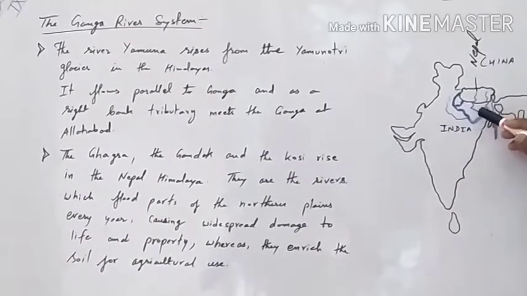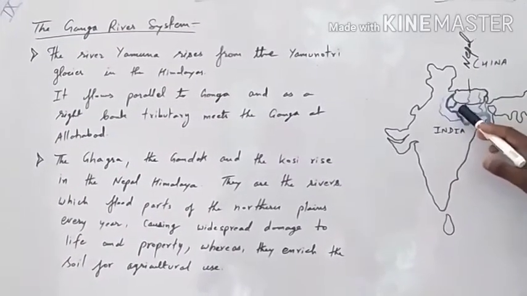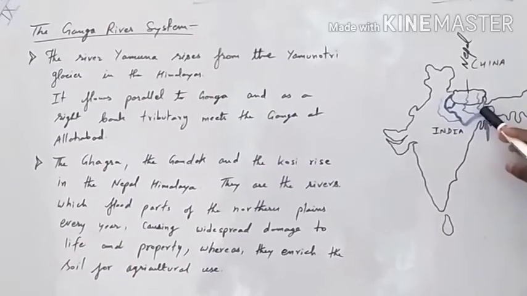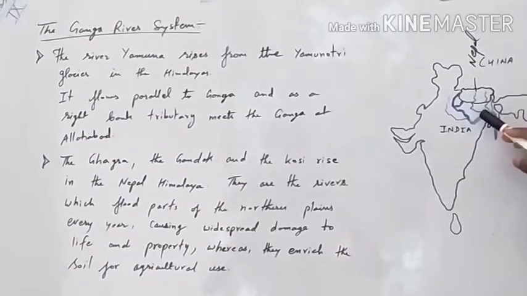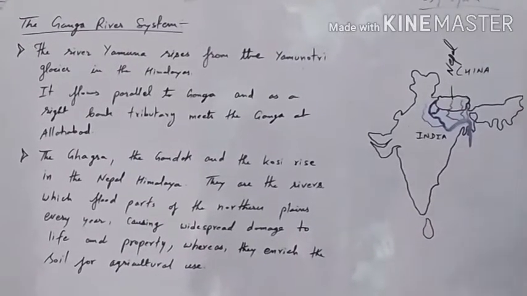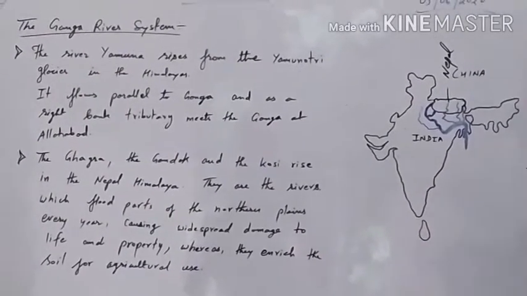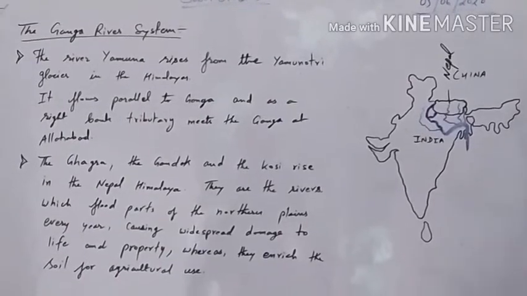Now you can see this place here. I can tell you that there is Uttar Pradesh, Bihar, and West Bengal. These are the places which are closer to Nepal, and they face the problem of flood caused by the rivers in this region every year.